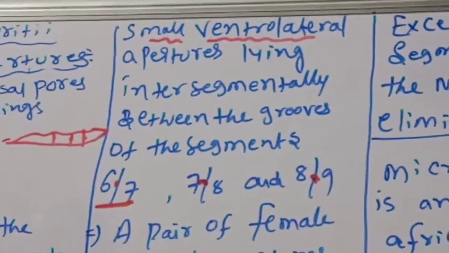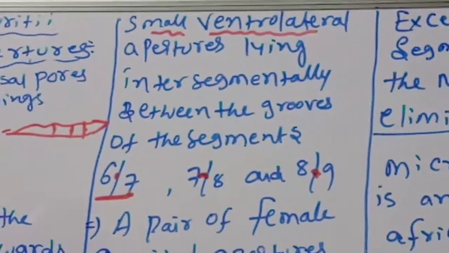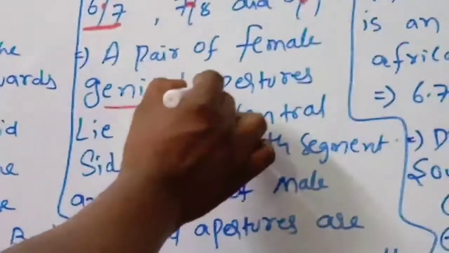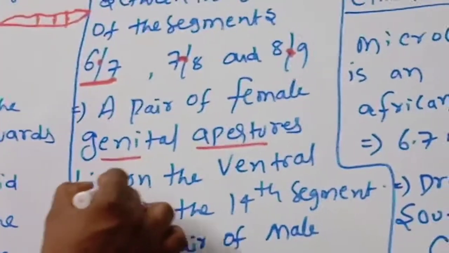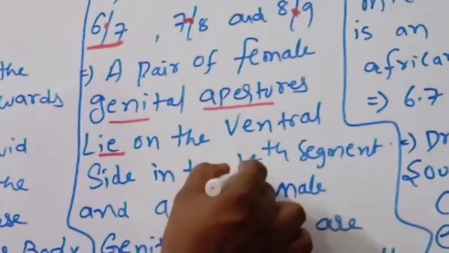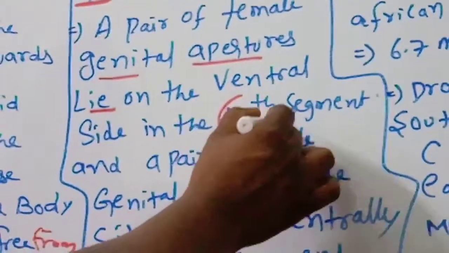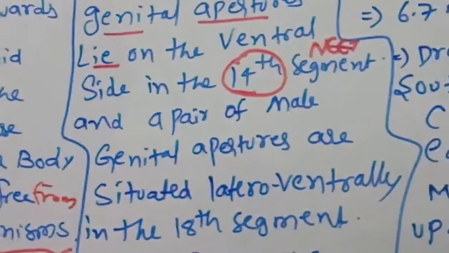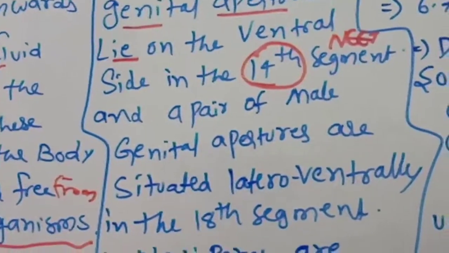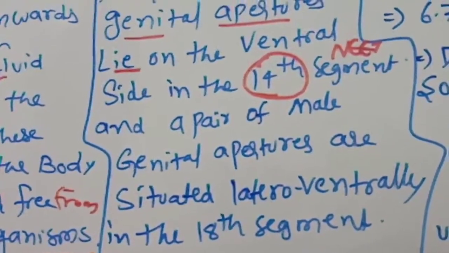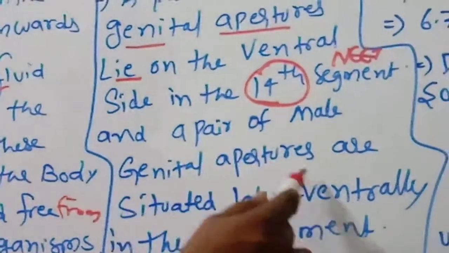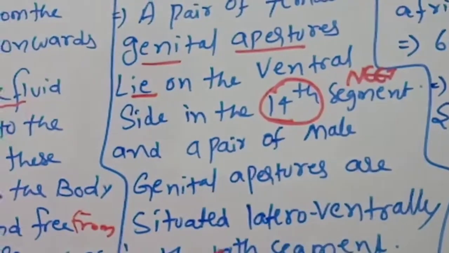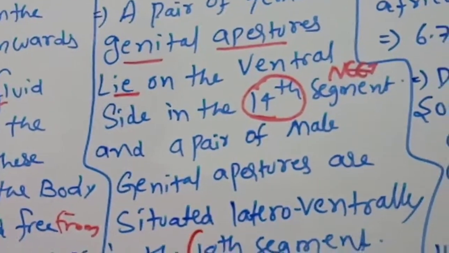A pair of female genital apertures lie on the ventral side in the 14th segment, and a pair of male genital apertures are situated lateroventrally in the 18th segment.